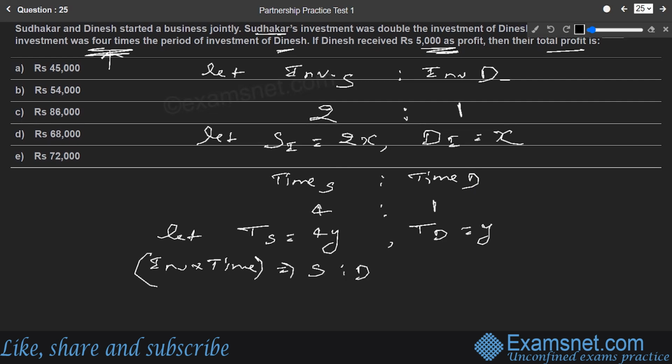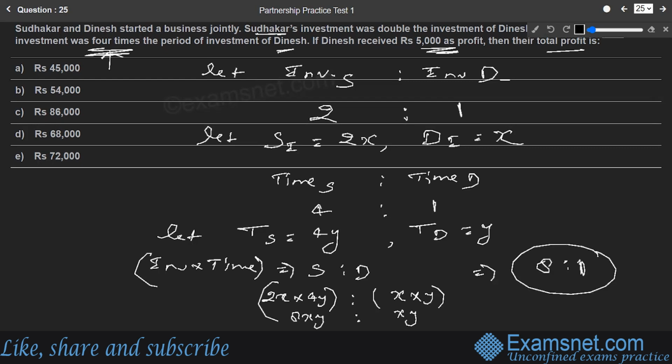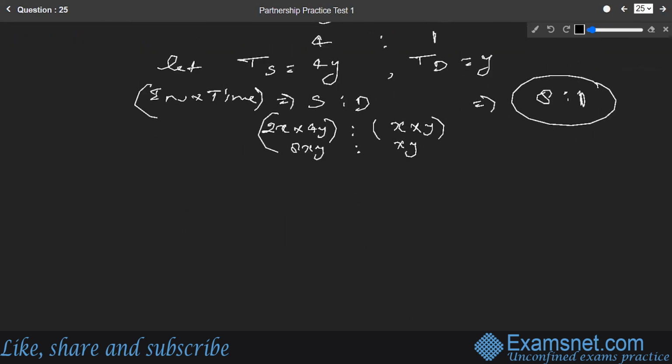For Sudhakar, it will be 2x into 4y, that is the investment into time for Sudhakar. For Dinesh, it has to be x into y, that is xy. So the ultimate ratio comes out to be 8xy is to xy, that is nothing but 8 is to 1. So that is the ultimate profit share between Sudhakar and Dinesh, 8 is to 1.